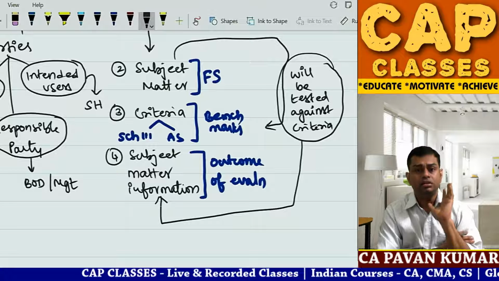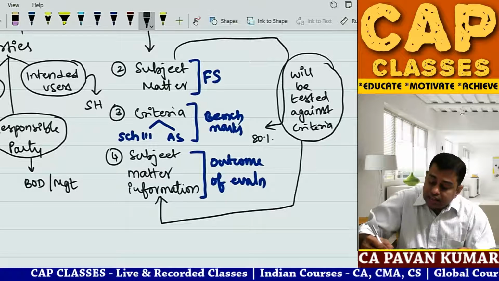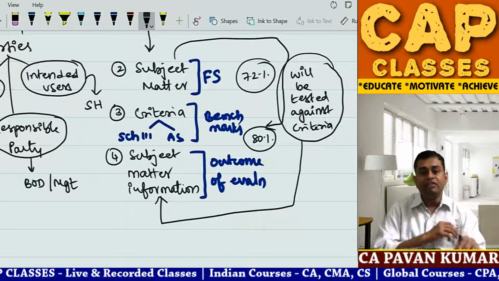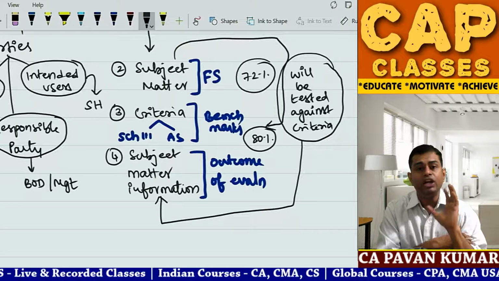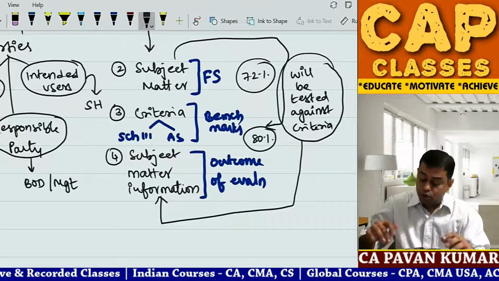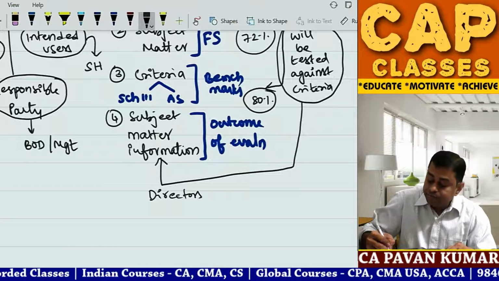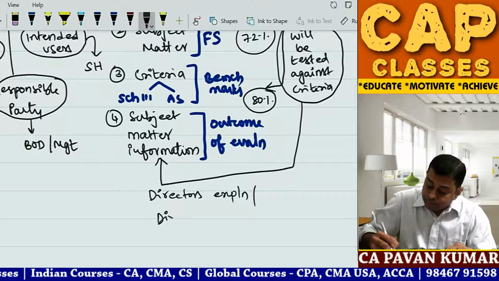Now imagine I said I will achieve 80%, and I achieved 72%. What is the difference between 72 and 80? Why did I say 80% but achieve only 72%? I will explain. You can say that it is the director's explanation or director's report.